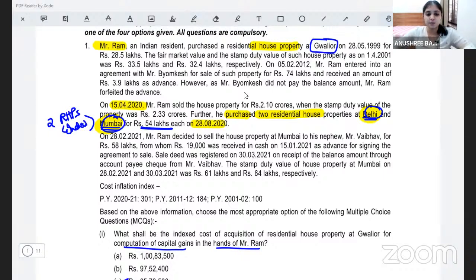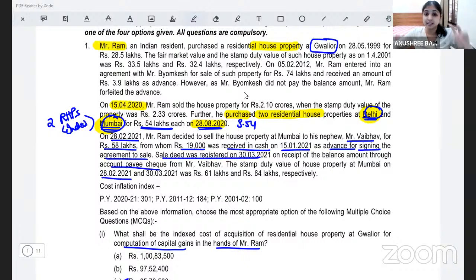He had purchased this Mumbai house on 28th August 2020. When you purchase a house and you get section 54 exemption, you are supposed to retain that house for the lock-in period of 3 years. But without waiting for 3 years to expire, on 28th February 2021 itself, he sold away the Mumbai house to his nephew, Mr. Weber, for 58 lakhs, from whom 19,000 rupees was received in cash on 15th Jan 2021 as advance for signing the agreement to sale. Sale deed was registered on 30th March 2021 on receipt of the balance amount through account payee check.